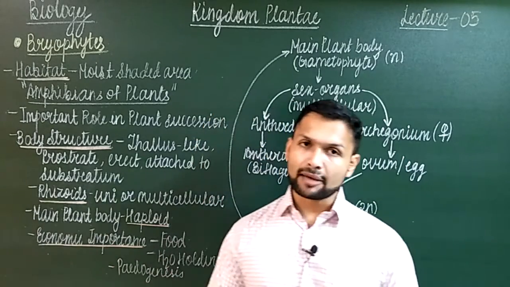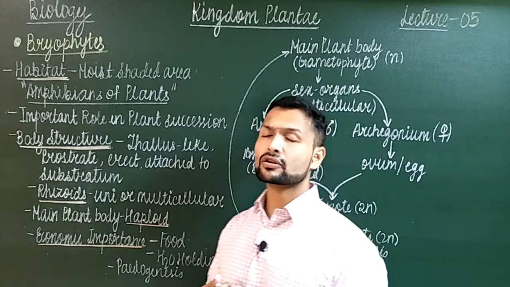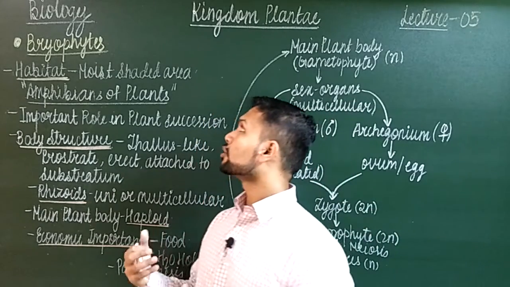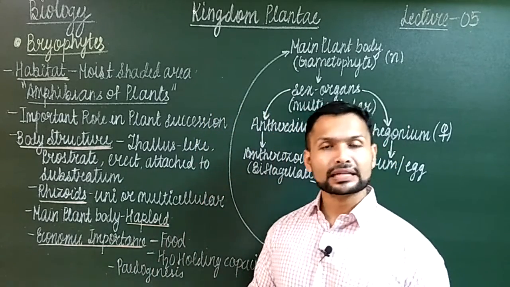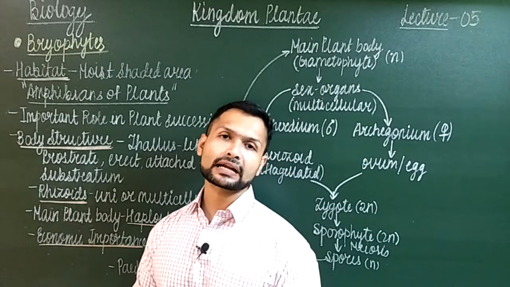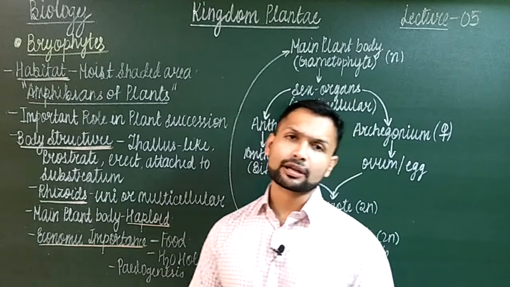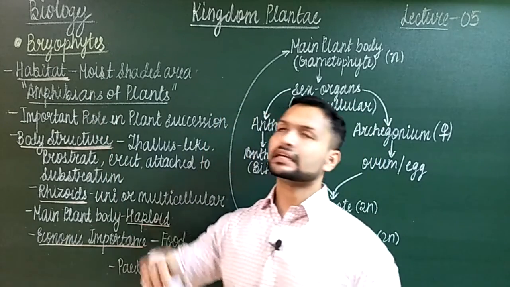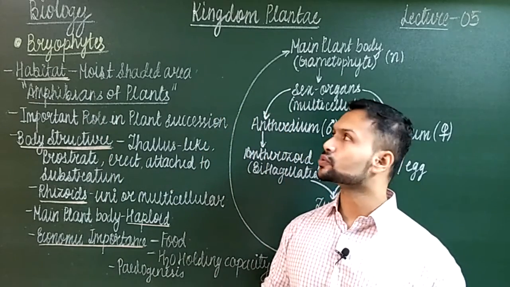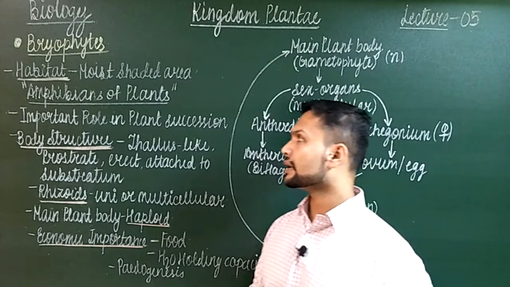Again, first we'll look at the habitat. Obviously these are also moisture loving, that is moist shady areas, damp places, comparatively cooler places, where there is lots of water. Obviously water is essential for the reproductive purpose. So generally this type of habitat is more suitable for the bryophytic plants.